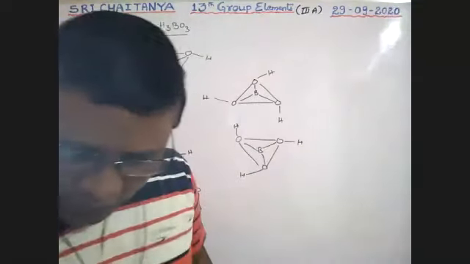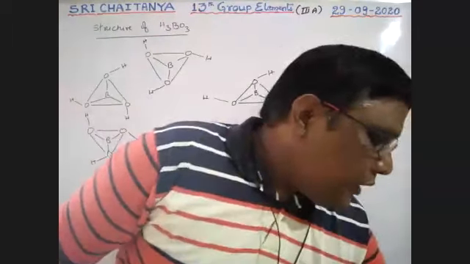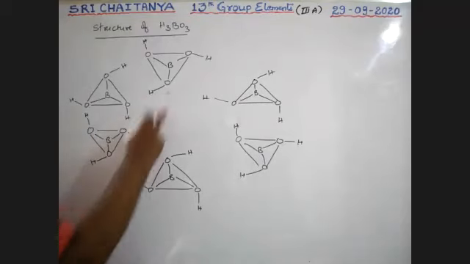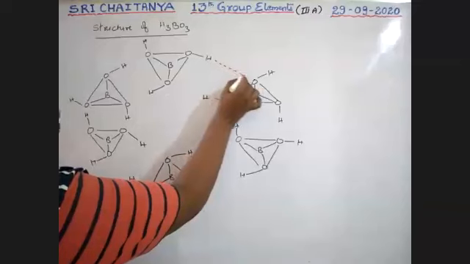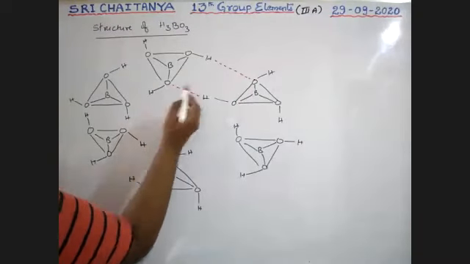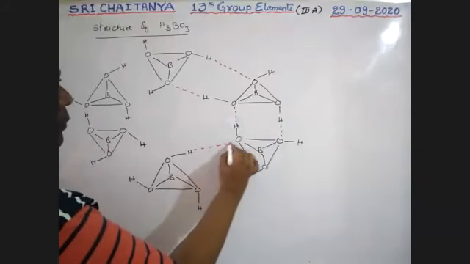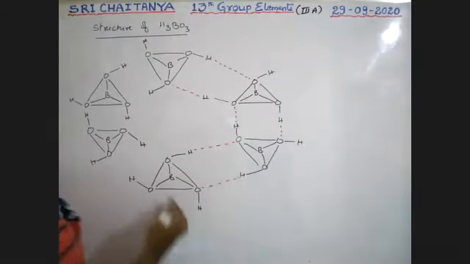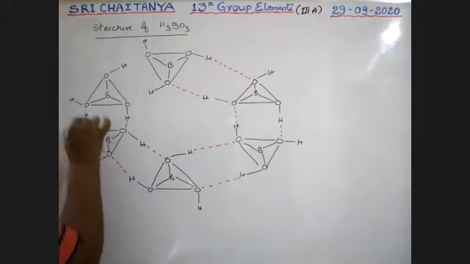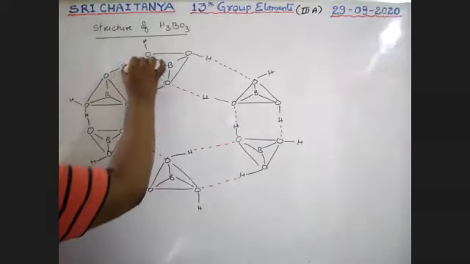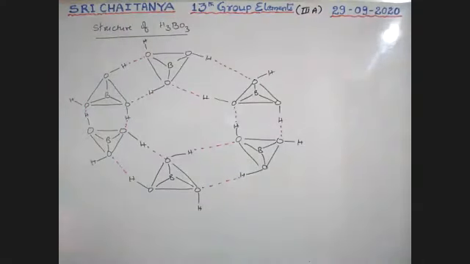Now, between these molecules, there exist hydrogen bonds. Hydrogen is connected with oxygen, a more electronegative element, so there is hydrogen bonding between these two. These red dotted lines are hydrogen bonds. Like this, hydrogen bonds are possible.